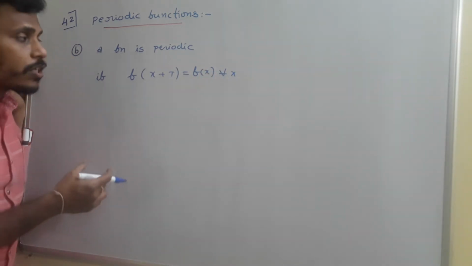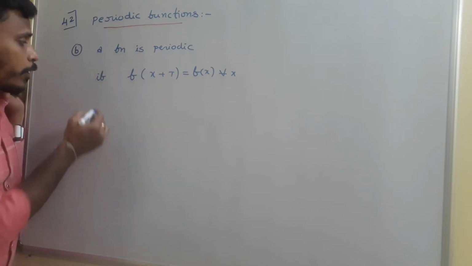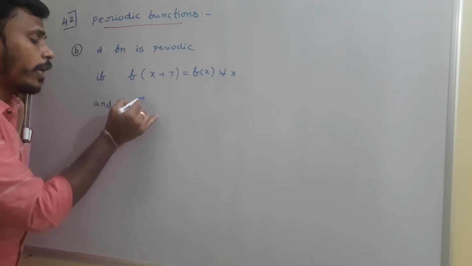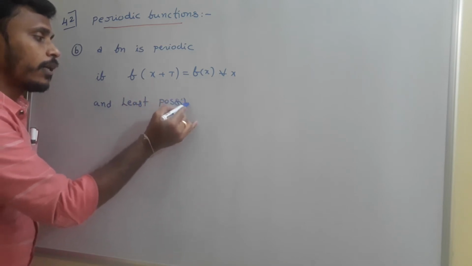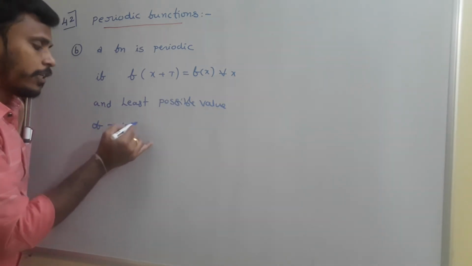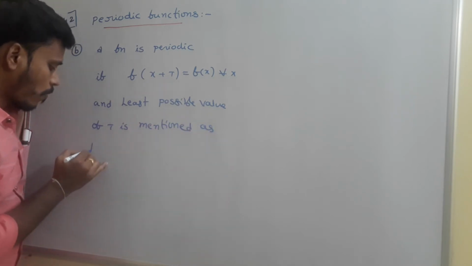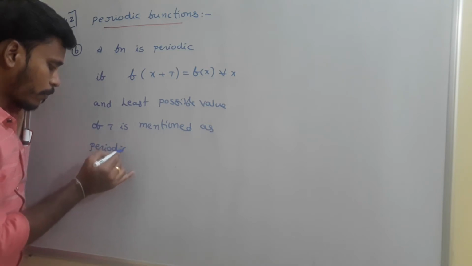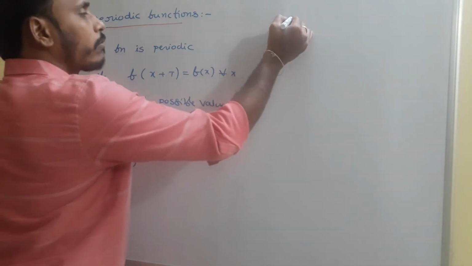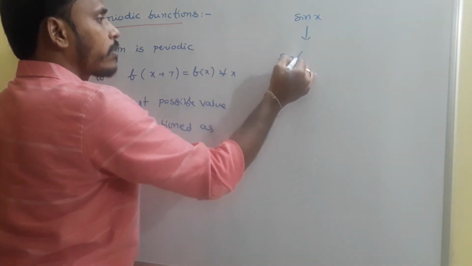If f of x plus t is equal to f of x, then the function is mentioned as periodic, and the least possible value of t is mentioned as periodicity.